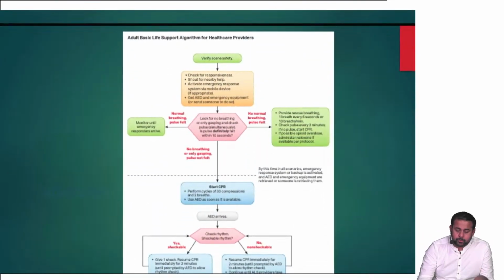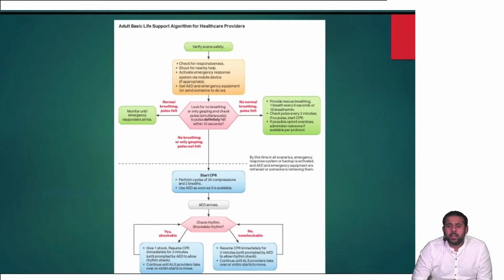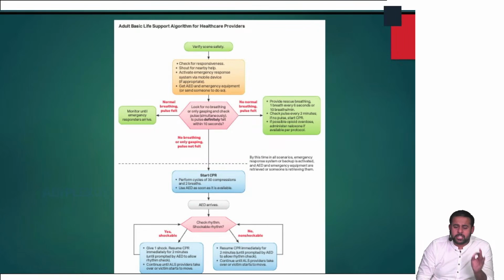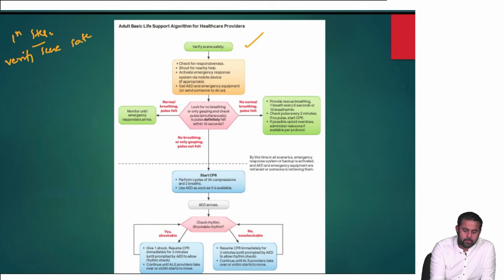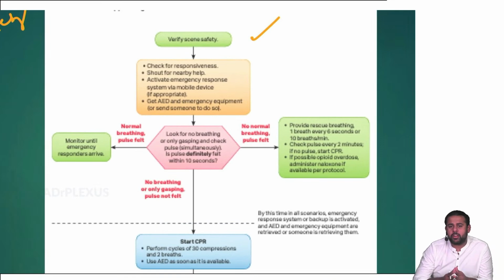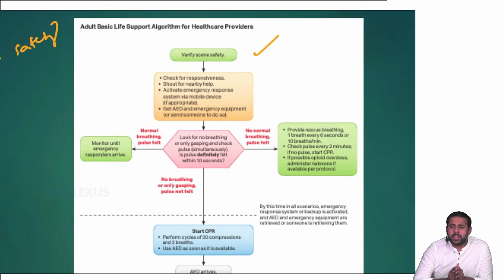Then coming to adult basic life support, what are the components in this and what are the most important things you have to remember? Quickly, what is the first step in BLS? That is verifying scene safety, which is very important. I want you to remember verifying scene safety is the first step. And then you check for responsiveness, shout for nearby help, activate emergency response system, and then ask them to get an AED and emergency equipment if it's available. And then you check for breathing, respiration, and pulse.